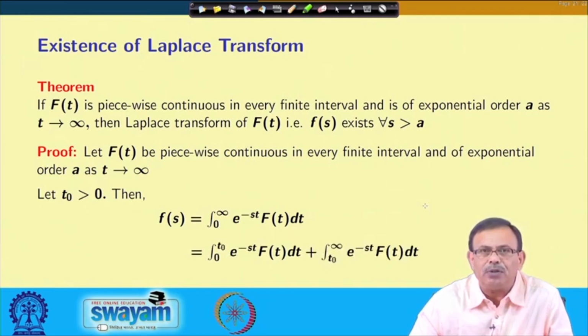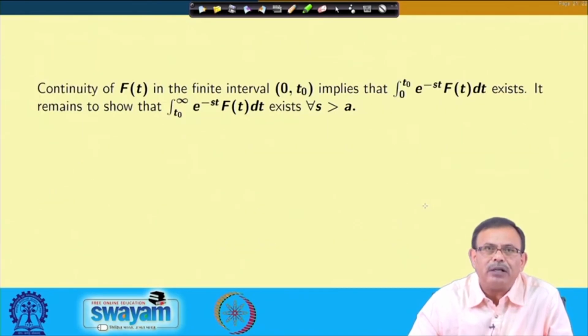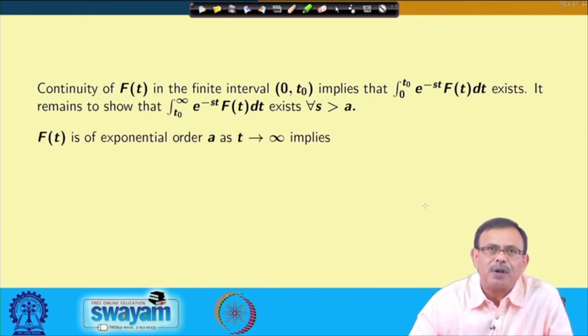I am dividing this into two parts, 0 to t naught and t naught to infinity. Since the function is continuous in the finite interval, the integral from 0 to t naught of e^(-st) f(t) dt will always exist, and we have to show that the integral from t naught to infinity of e^(-st) f(t) dt will also exist.